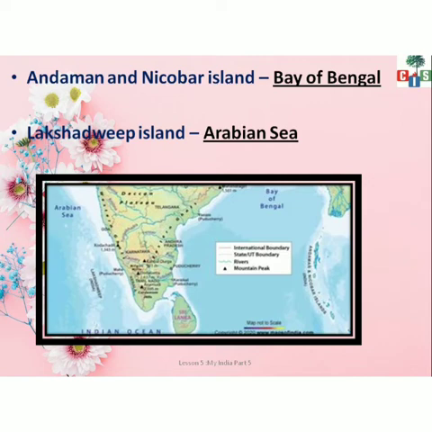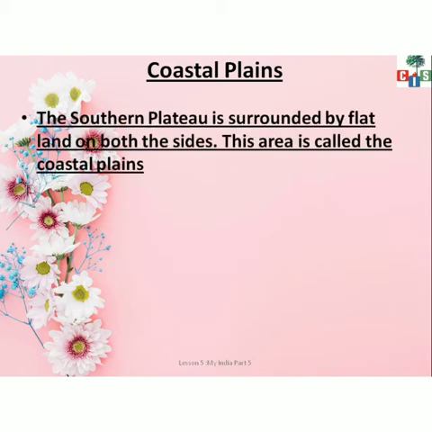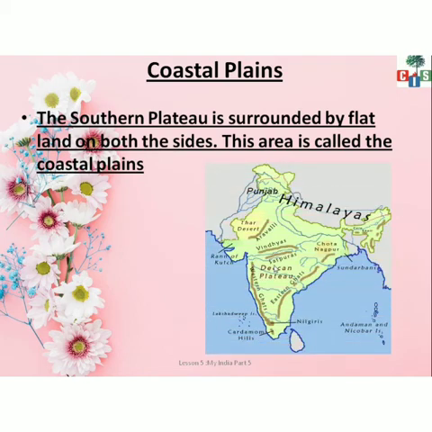Okay children, this was all about the islands. Now we'll go ahead with the coastal plains. Coastal plains क्या होता है बेटा? देखो the southern plateau, I know children that southern plateau is left out, वो हम करेंगे but पहले ये छोटे छोटे topics easy वाले हैं वो cover कर लेंगे. So what is the southern plateau? The southern plateau is surrounded by flat land on both sides. जो दोनों side से flat land से cover होता है, that area is called the southern plateau. Let me show you in the picture. See, the Deccan Plateau comes under the southern plateau.